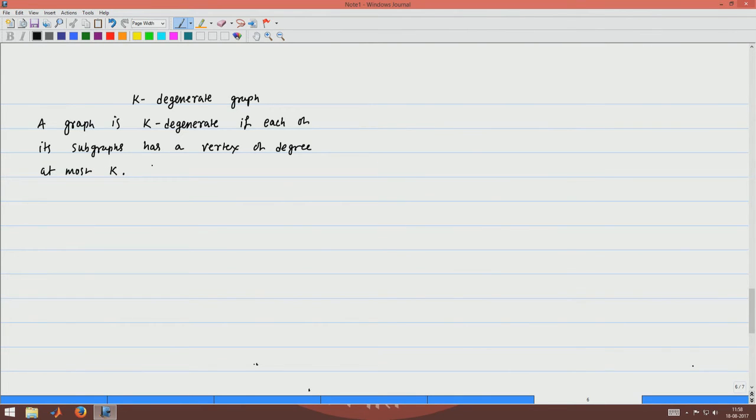Okay, so a graph is k-degenerate if each of its subgraphs has a vertex of degree at most k. We will try to understand this one.